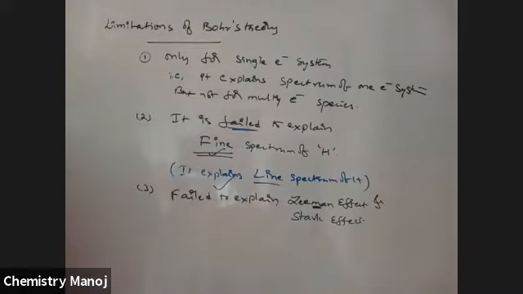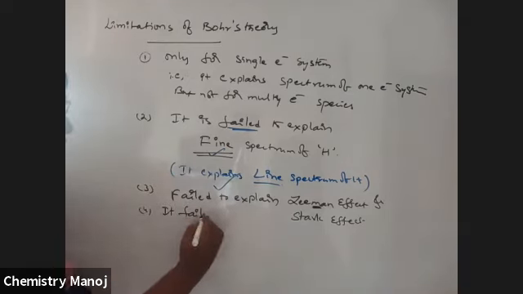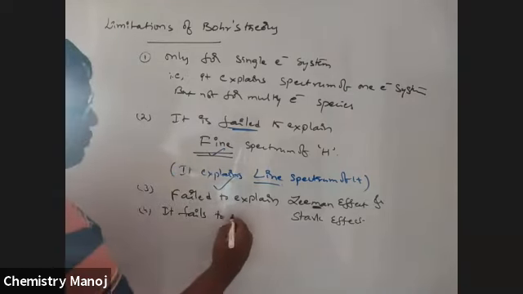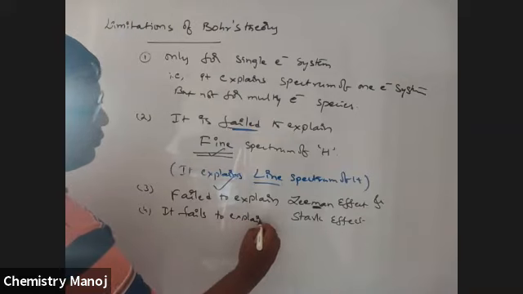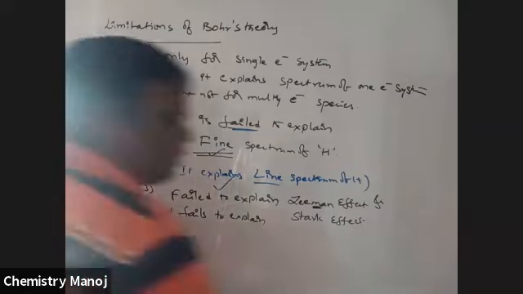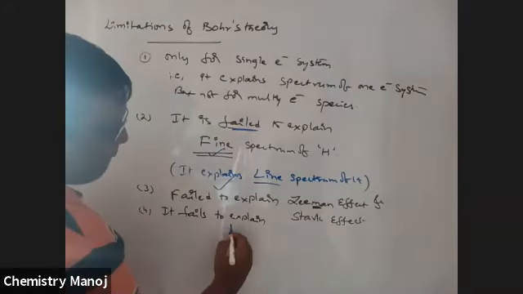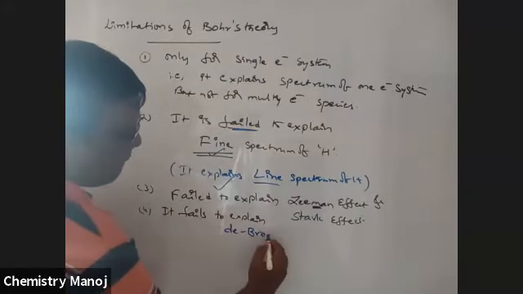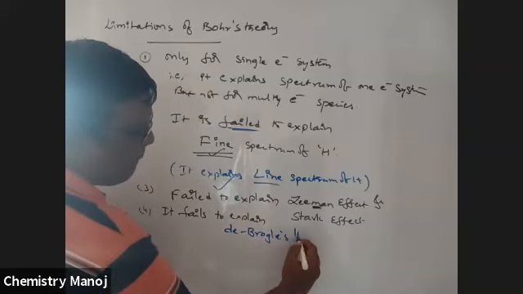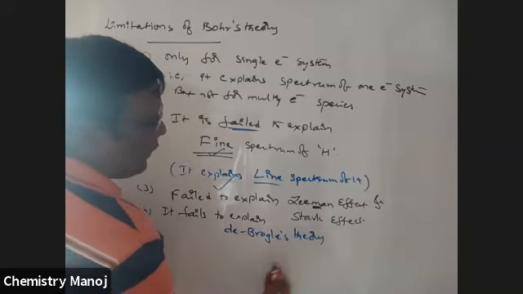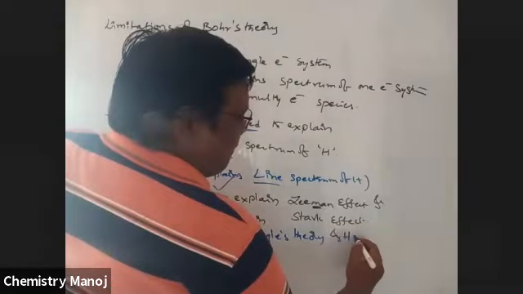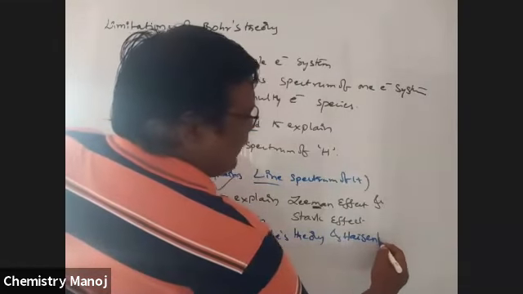Next one, and an important one. It fails to explain de Broglie's theory and Heisenberg's theory.